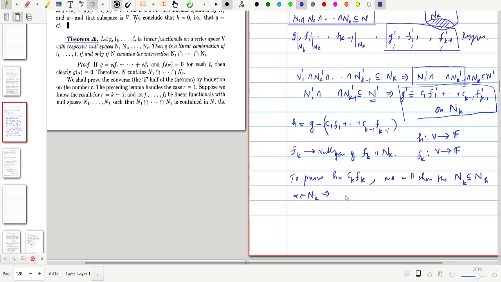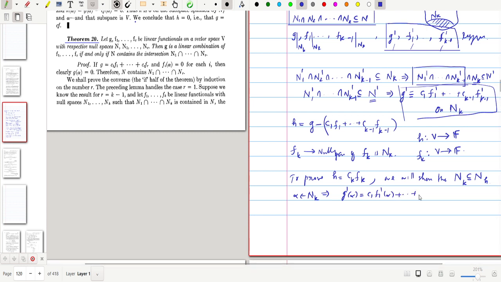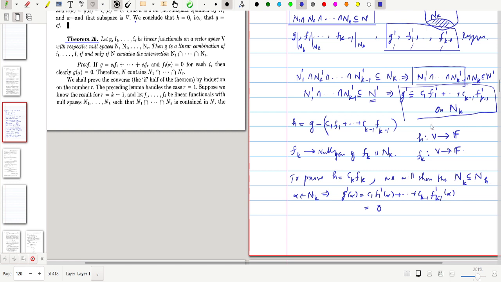Then you can write G prime of alpha equal to c1 f1 prime of alpha plus etc. plus c_{k-1} f_{k-1} prime of alpha. But this is equal to 0 because of this. Okay, now you can say that G prime of alpha minus this quantity is 0.